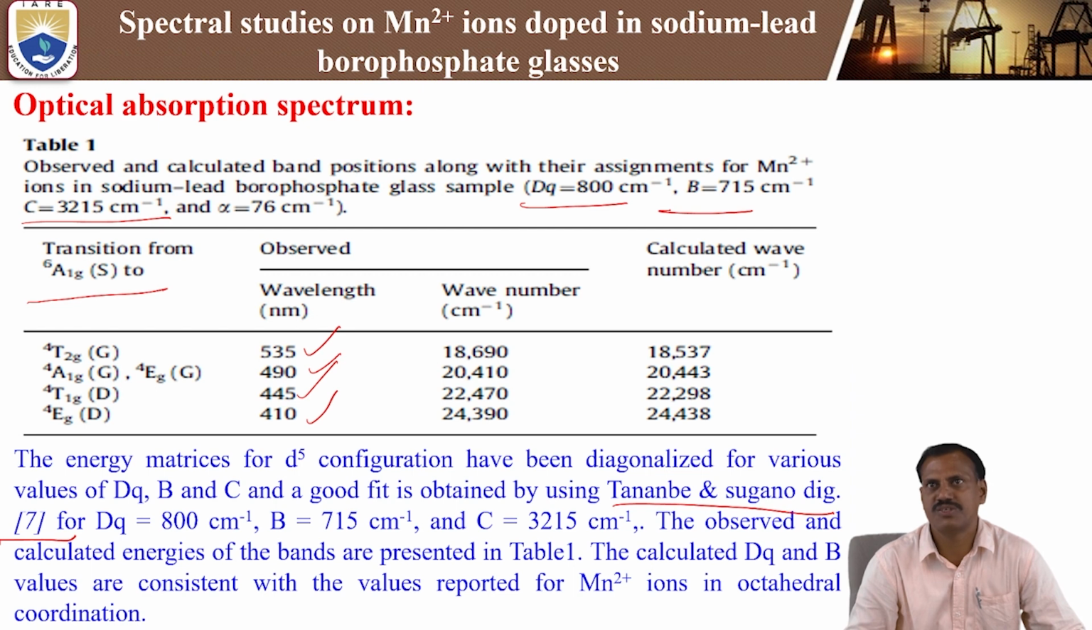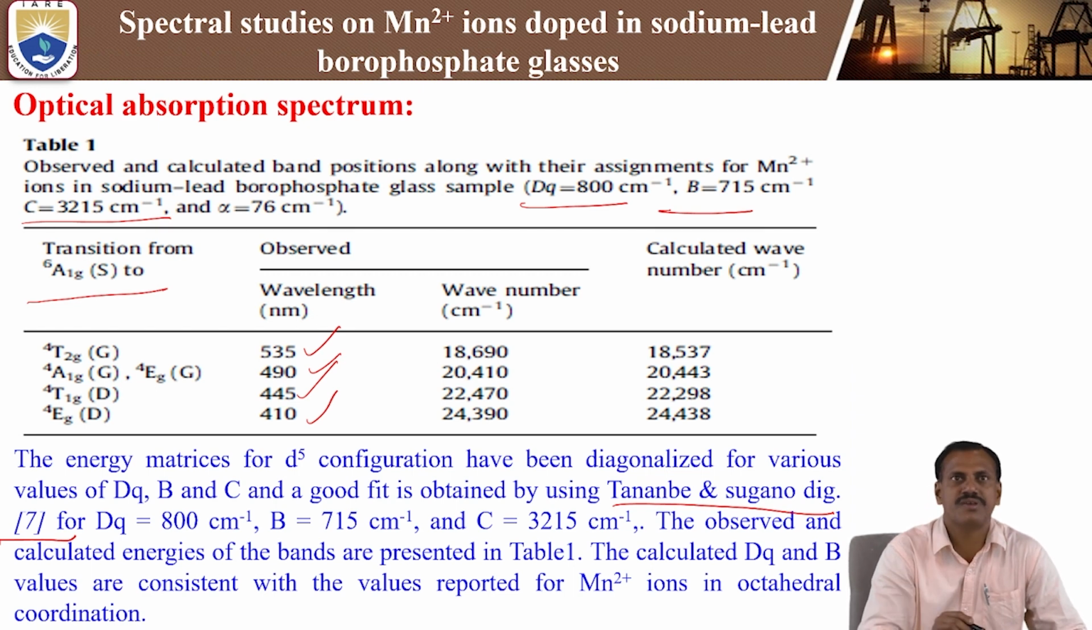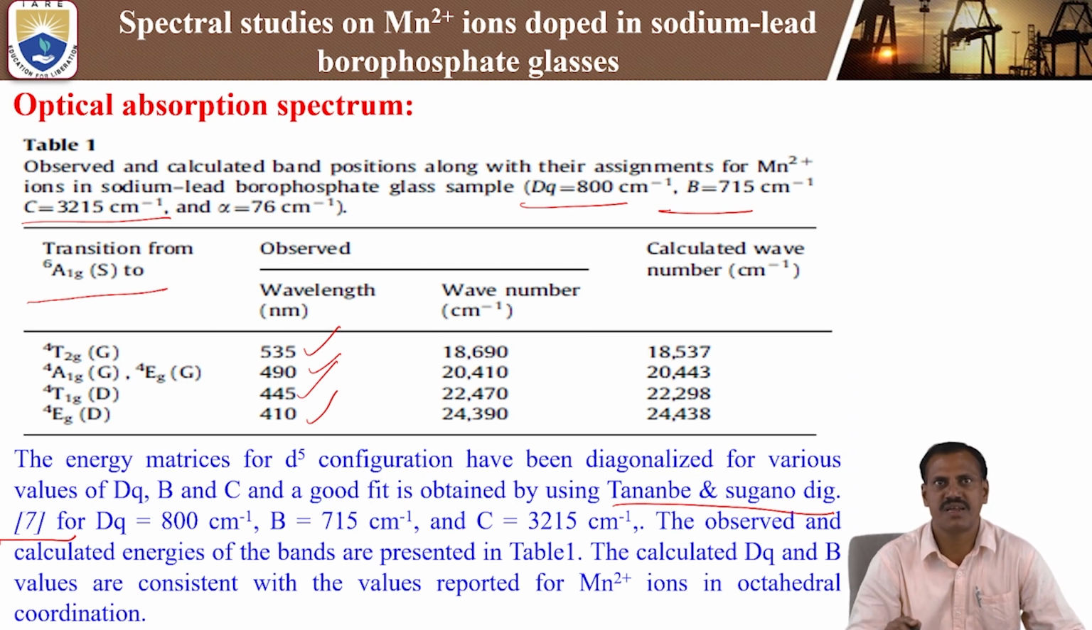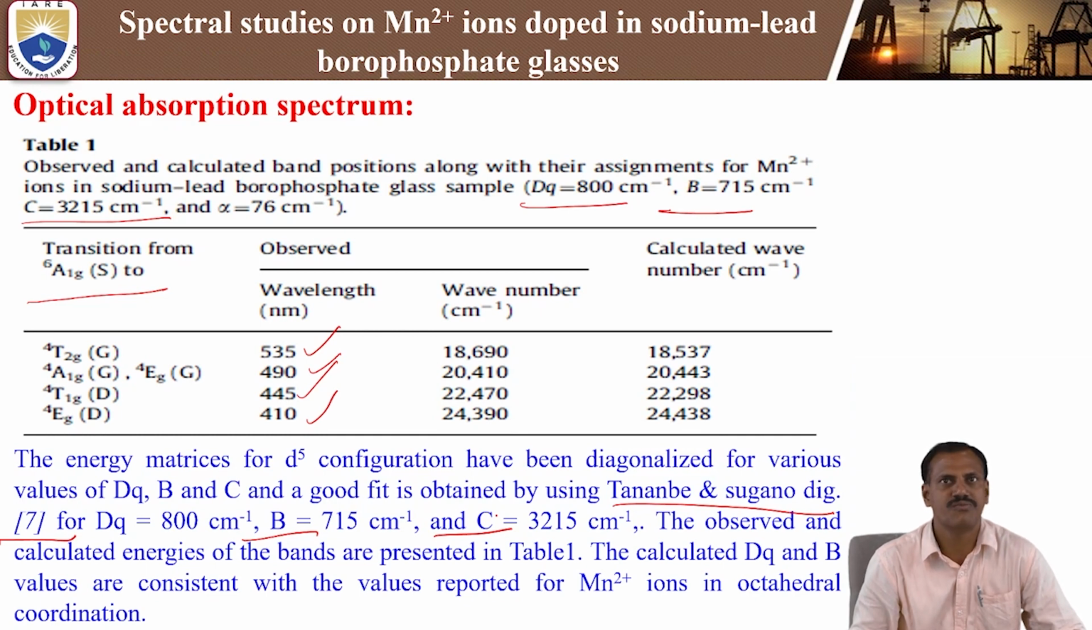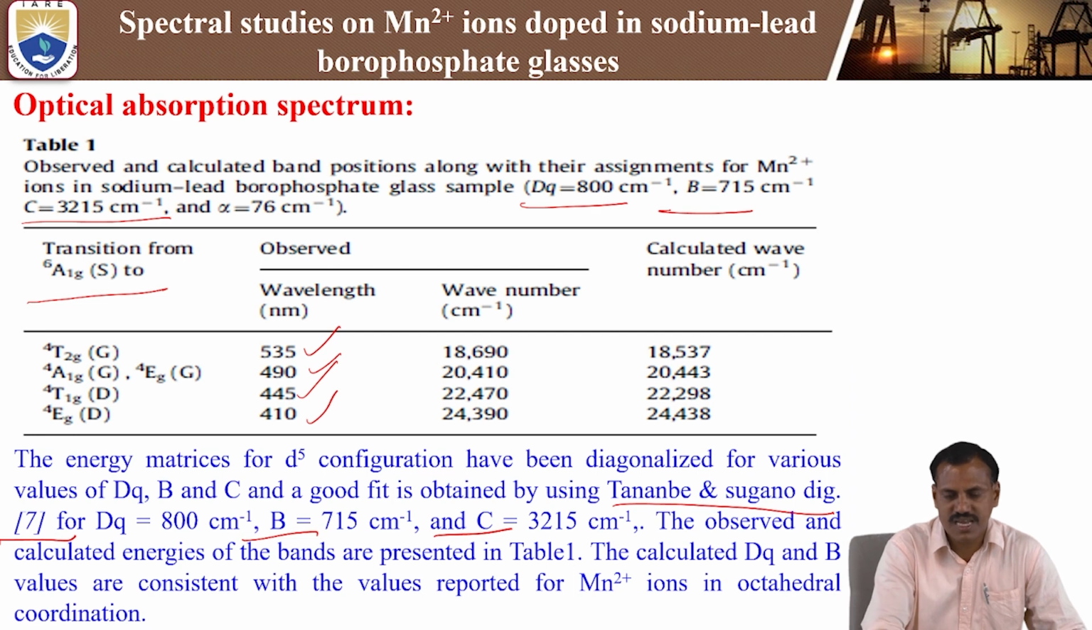By using the Tanabe-Sugano diagram, the crystal field parameter Dq is 800 cm^-1, and the Racah interelectronic repulsion parameters are B equal to 715 cm^-1 and C equal to 3215 cm^-1. The observed and calculated energies of the bands are presented in Table 1. The calculated Dq and B values are consistent with the values reported for Mn2+ ions in octahedral coordination.